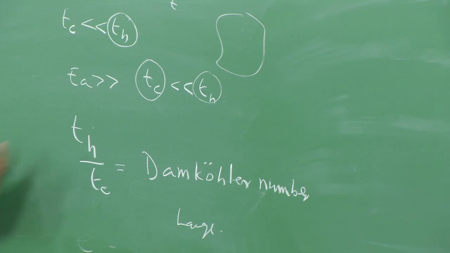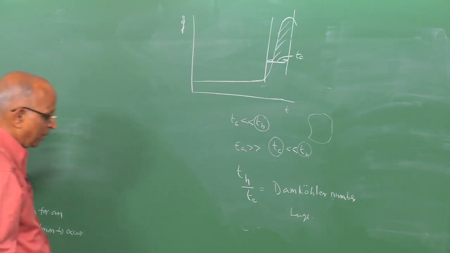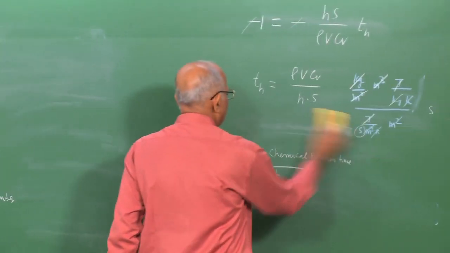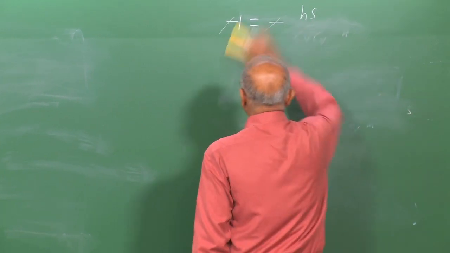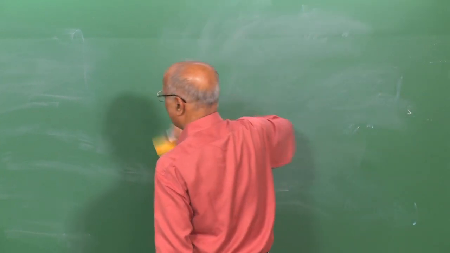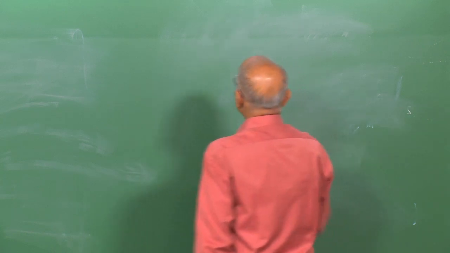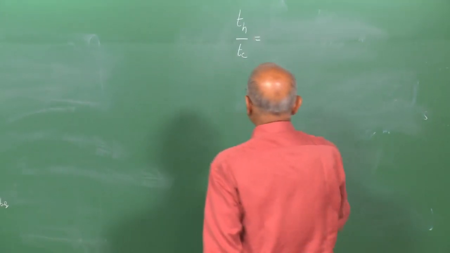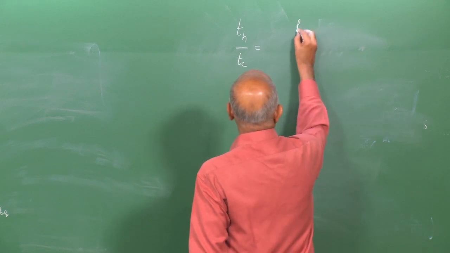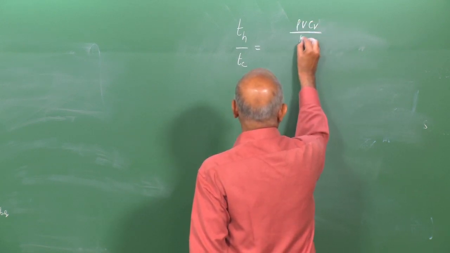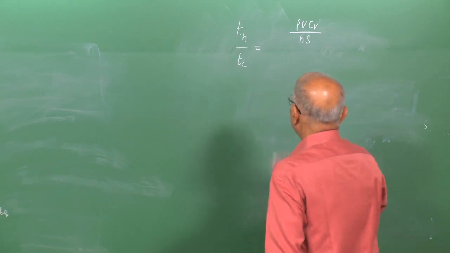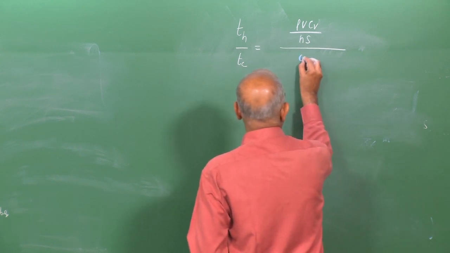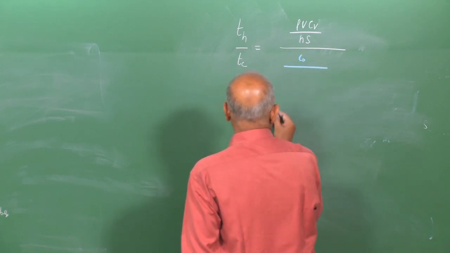Let us try to see whether we can get the expression for the type of explosive which will undergo an explosion based on these two times. Since we have determined these two times, it should be possible for us to put them together. Let us say I am interested in the ratio Th by Tc. I have just calculated the value of Th. It was equal to rho V into Cv divided by Hs, so many seconds. What was the value of Tc? Tc I also know: it is the initial concentration C naught divided by the reaction rate,